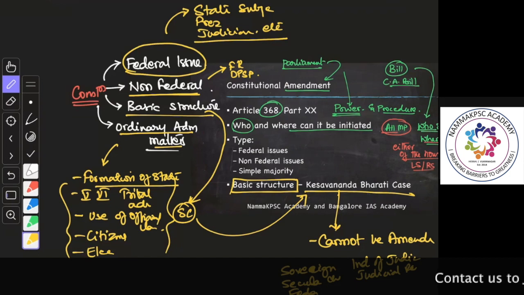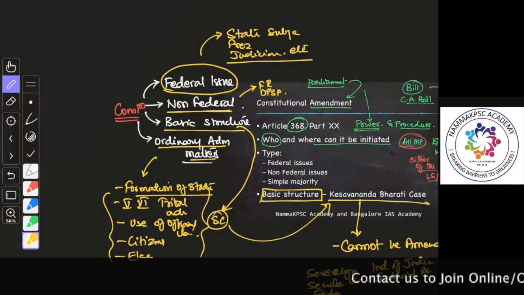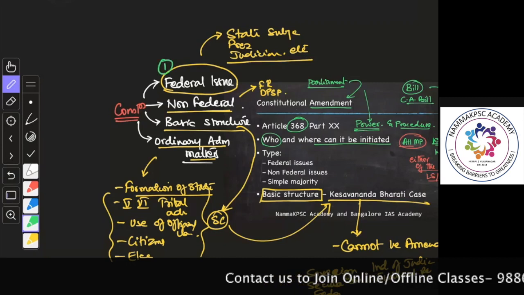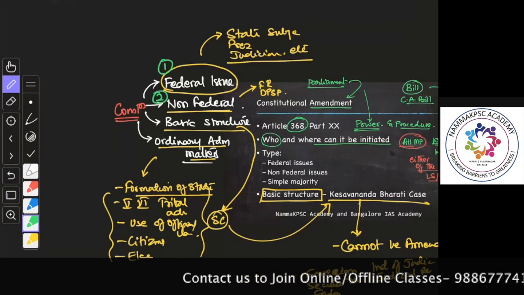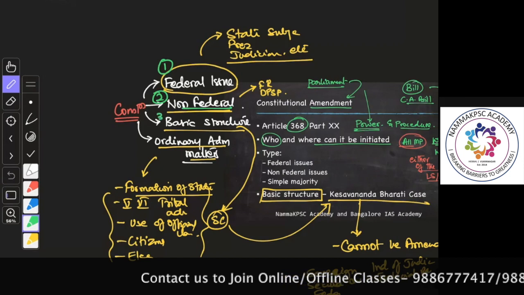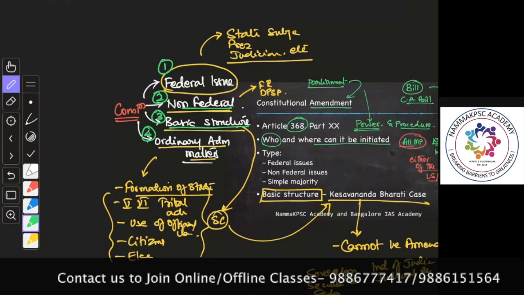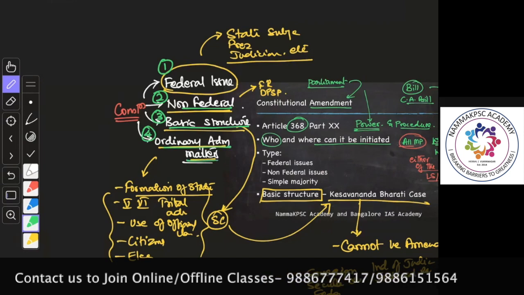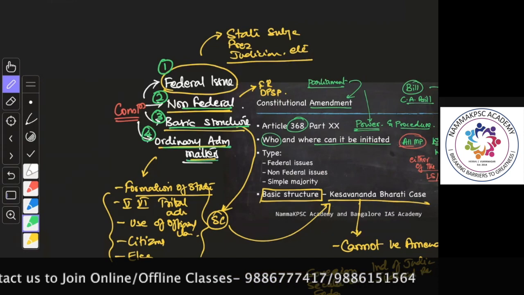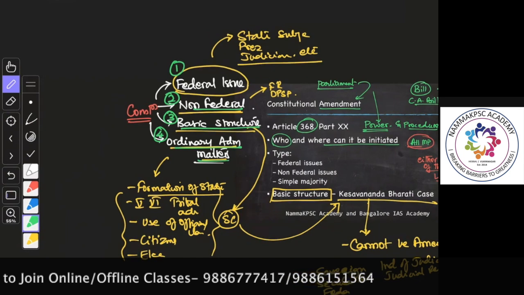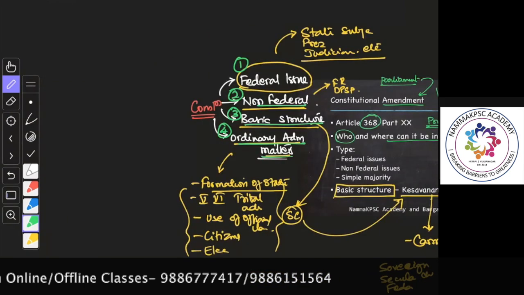ordinary administrative requirements. Okay, so now I hope you have been able to appreciate this. Again, I will recap. So there are some provisions in the Constitution dealing with federal issues, some dealing with non-federal issues, some which are called basic structure, and some which are required for ordinary administrative matters of the country. So all these four things have different approaches.